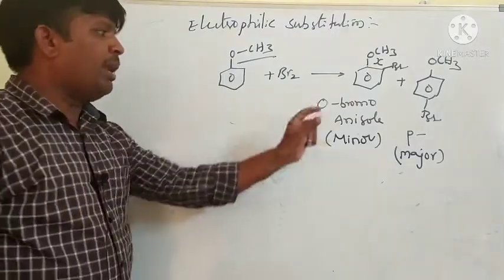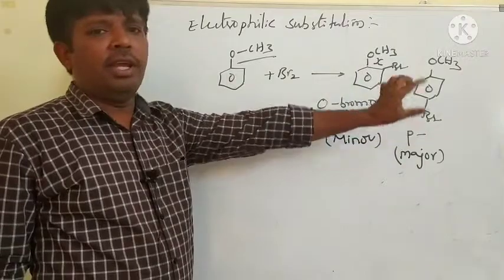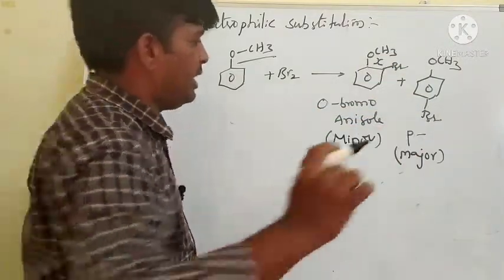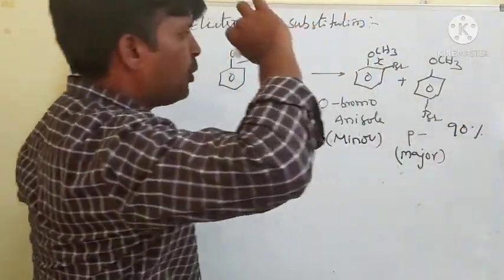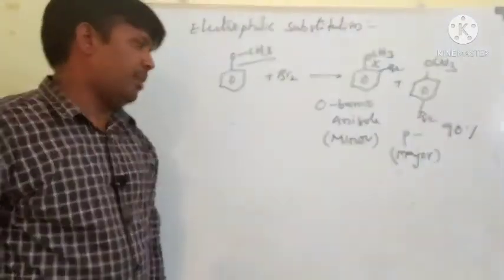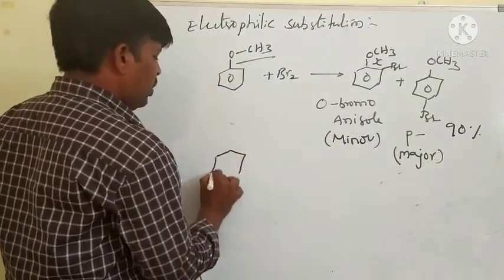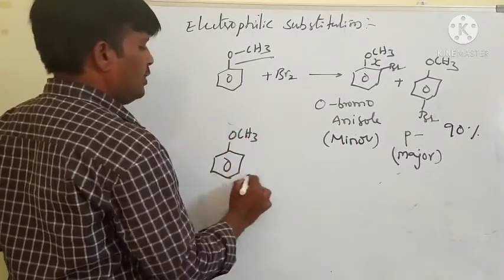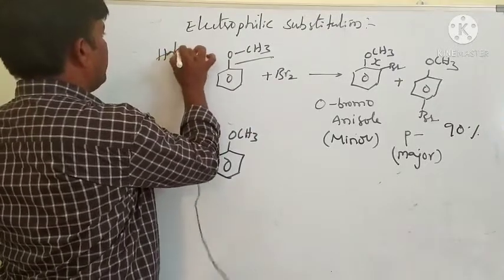That's why the para substituted product is in a very high percentage, more than 90% parabromoanisole is formed. This is the example for halogenation.